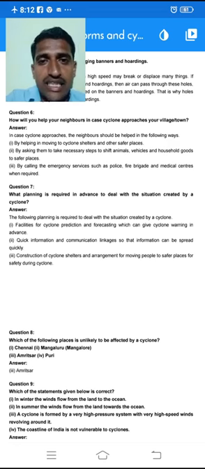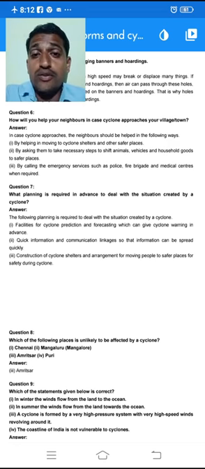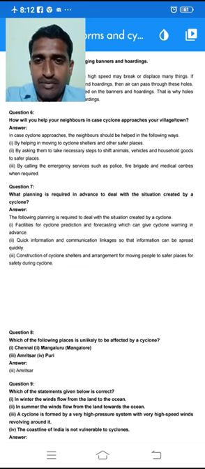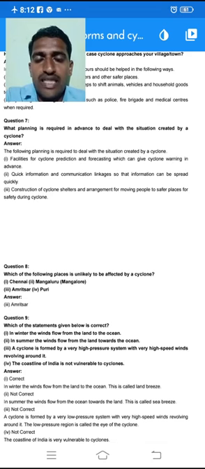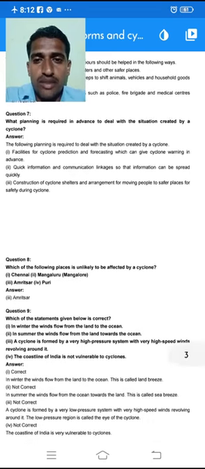See, if anybody is sick at the time the cyclone hits, you must have their number so that you can call those people and consult them. So next question, we'll go for question number 7 here. What planning is required in advance to deal with the situation created by the cyclone?